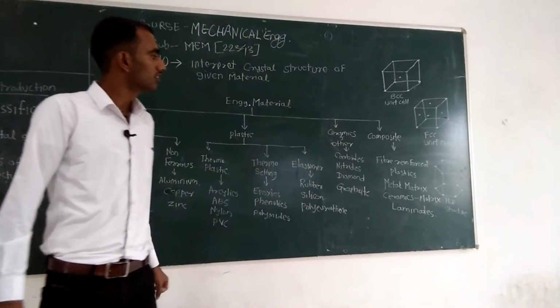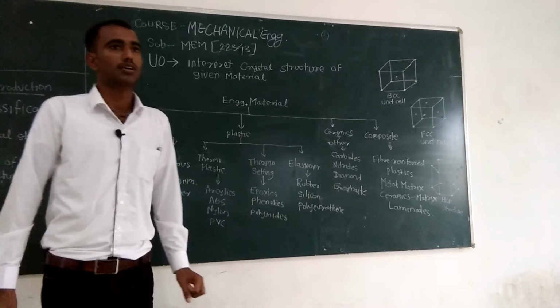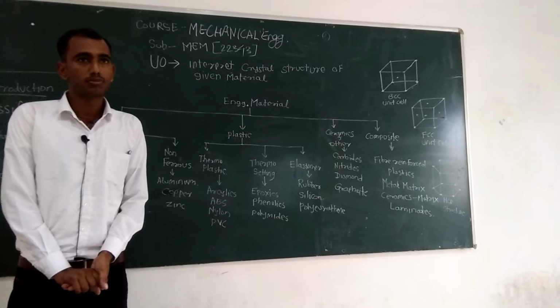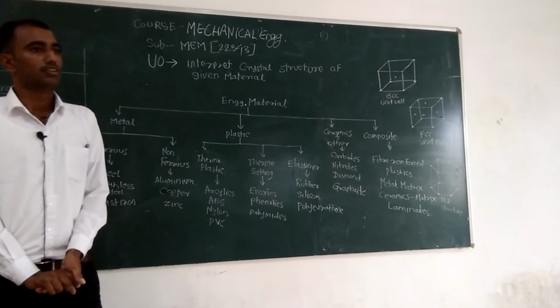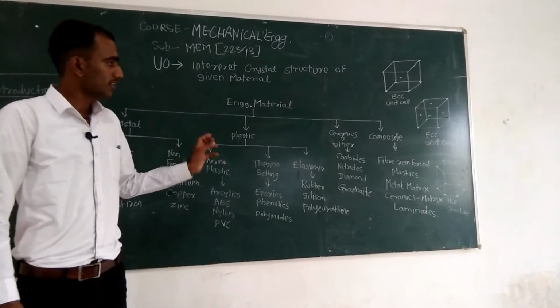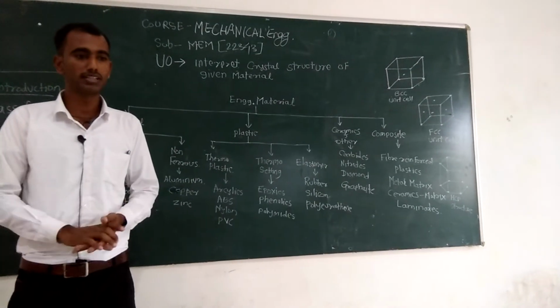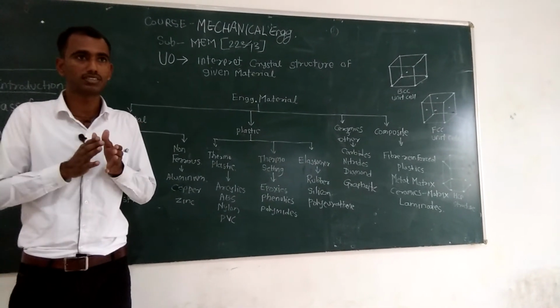Next one is composite materials. Now, what is the need of composite materials? Because as an engineer you want to combine the properties of different materials.